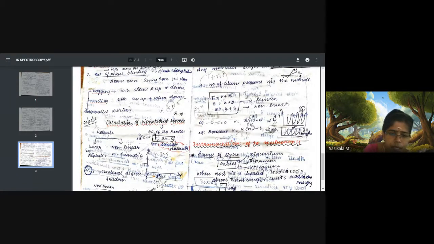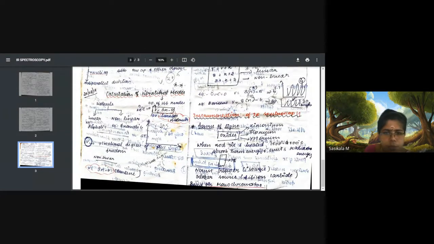According to this, we can divide molecules into two categories: linear and non-linear. Linear are called aliphatic and non-linear are called aromatic. The number of vibrational modes tells how many vibrational frequencies or bands appear for a molecule.